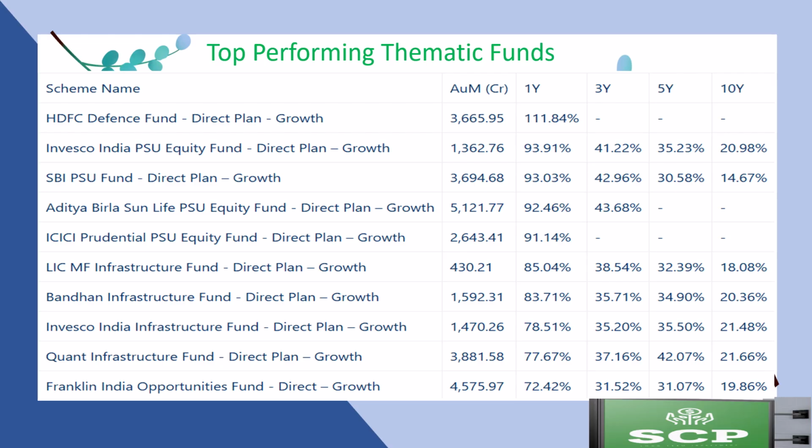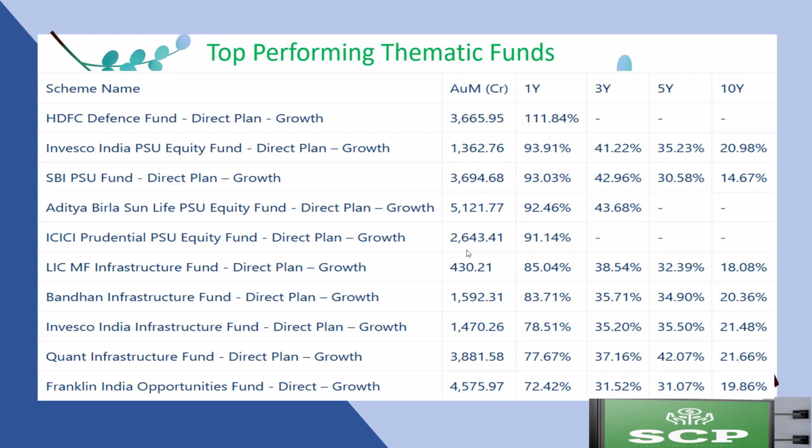The data presented indicates that thematic mutual funds have seen strong performance over the past decade. Notably, infrastructure funds have stood out, delivering impressive returns over a 10-year period. The Quant Infrastructure Fund in particular has achieved a remarkable annualized return of 21.66%, highlighting its effectiveness in this sector. In summary, thematic mutual funds offer the potential for returns exceeding 20% annualized over a 10-year period, making them an exciting investment option.